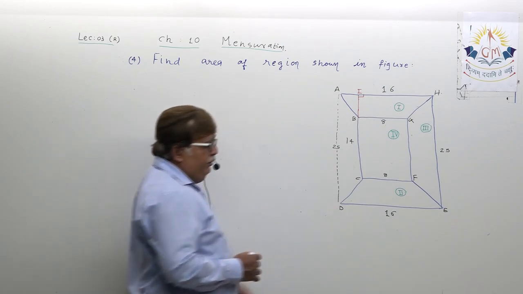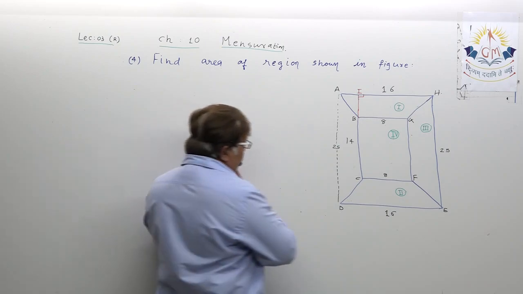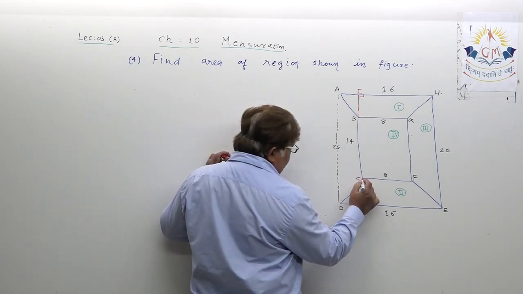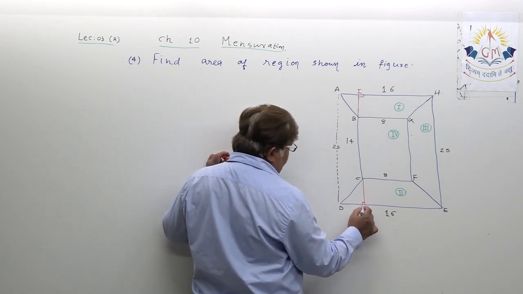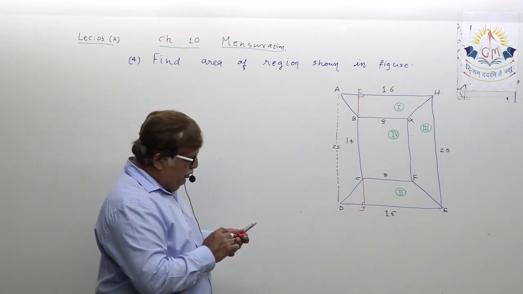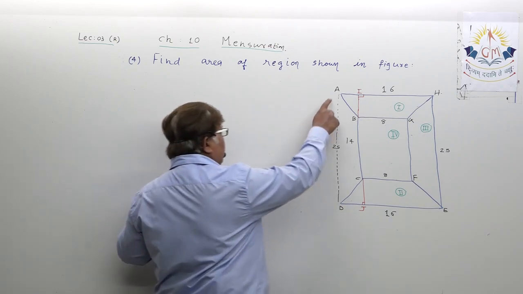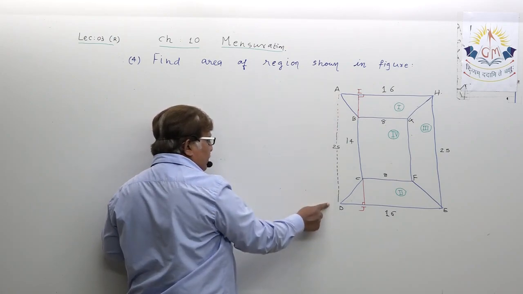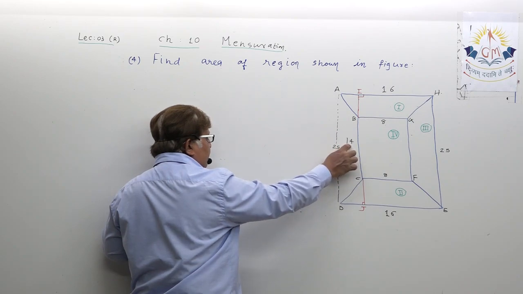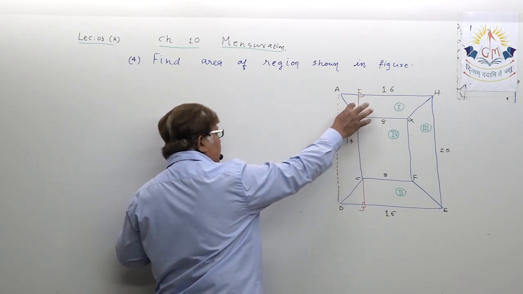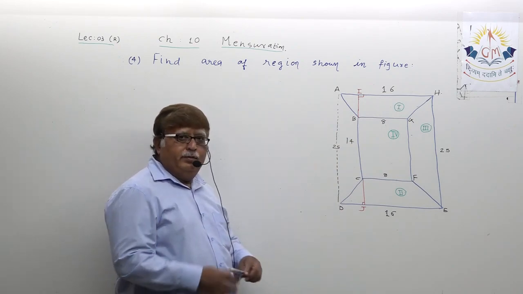And my dear student, I want to at the same time discuss with you this. Let me draw one altitude here also, and let me call it CJ. Now just try to understand a very important concept. Total 25, this is 14, 25 minus 14, 11. These two are congruent trapezium.